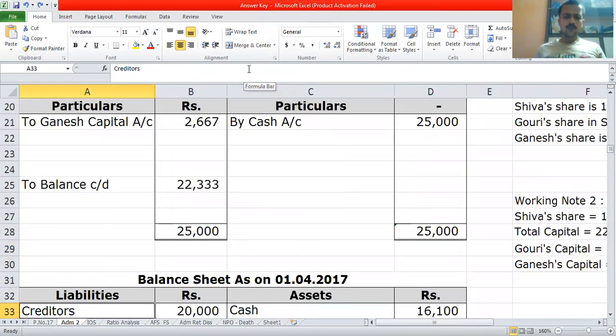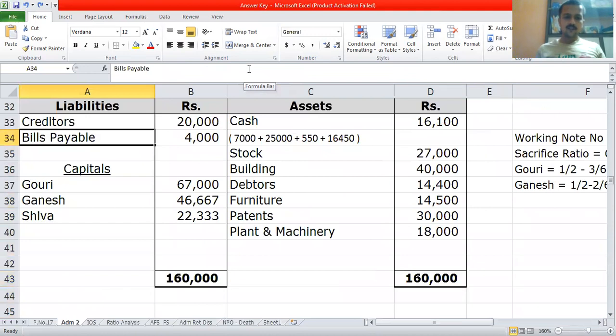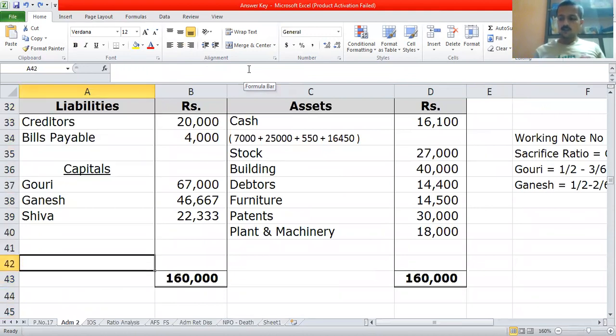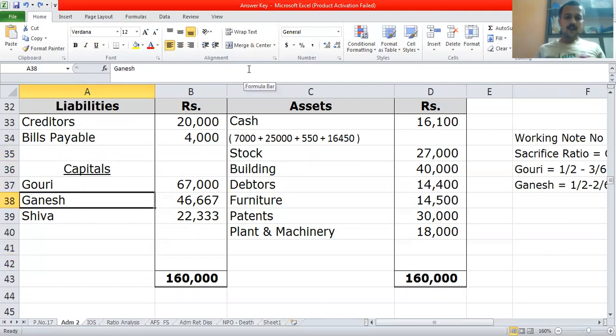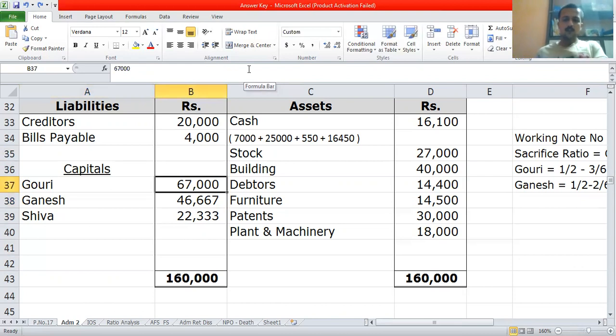The balance sheet also remains the same, only a few changes will be there. The current account will be eliminated as it is not there. In the capital accounts, we can see the changed figures. Earlier it was some 75 something, but now we have kept the original figures as per the old partners' capital account.